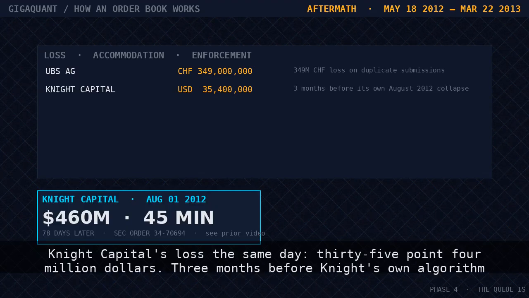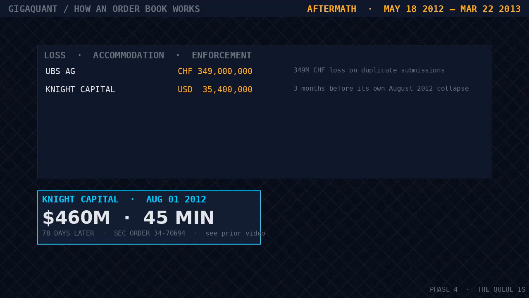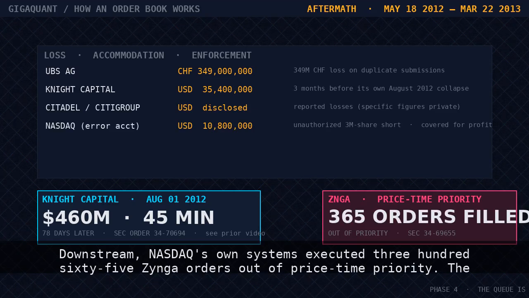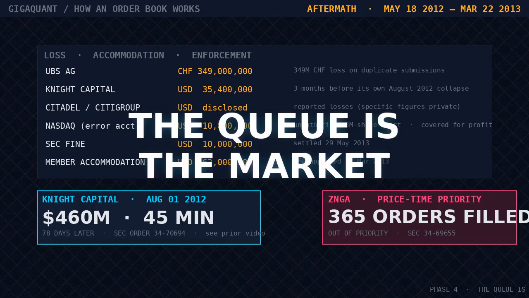Knight Capital lost $35.4 million the same day, 3 months before Knight's own algorithm would erase the firm in 45 minutes. Downstream, NASDAQ's own systems executed 365 Zynga orders out of price time priority. The rule the exchange enforces on every member firm every day, the exchange itself broke in one afternoon. The queue is the market.